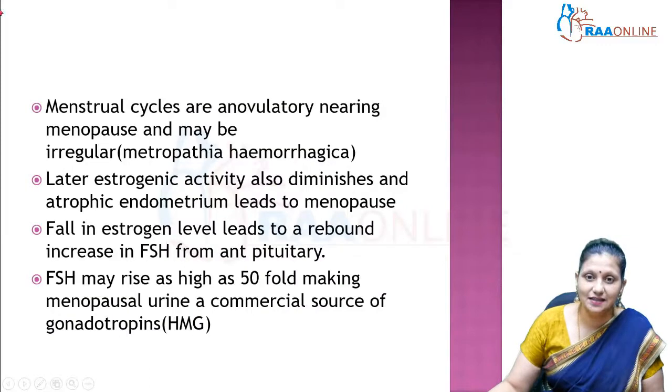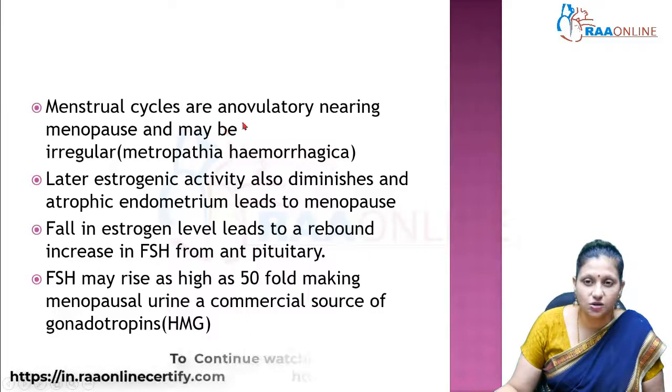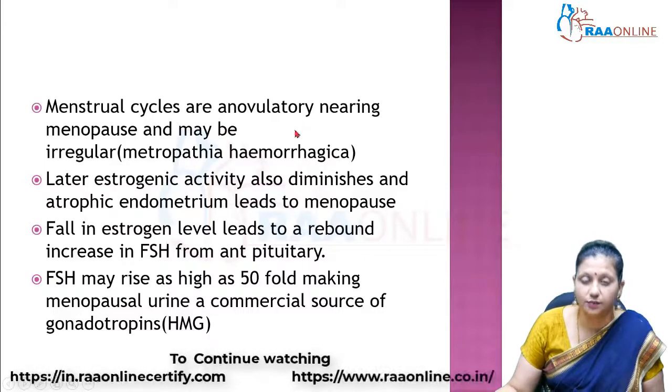Now, menstrual cycles nearing the menopause are usually not associated with ovulation. So, they can be anovulatory cycles. That means there is not enough progesterone coming from corpus luteum, and so the lady may have irregular periods, anovulatory cycles and heavy bleeding.